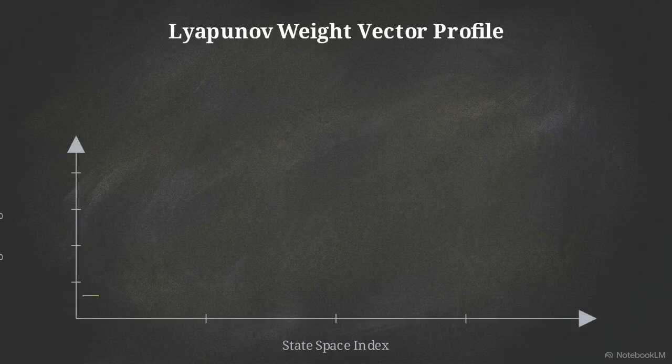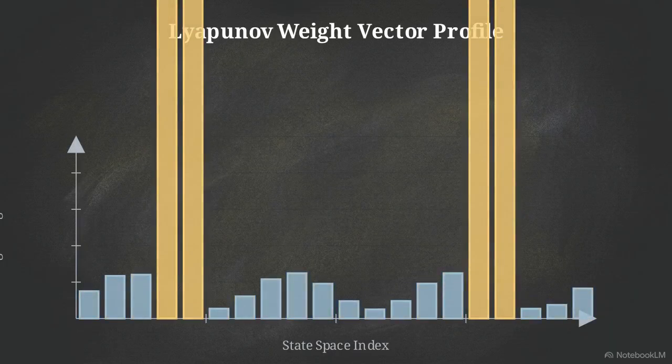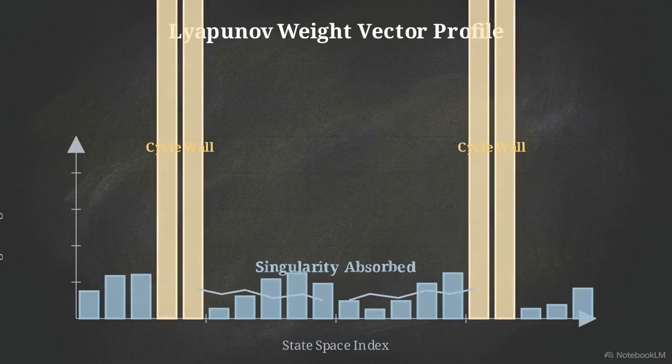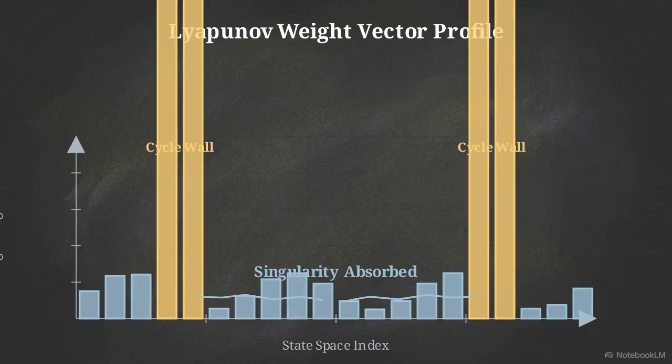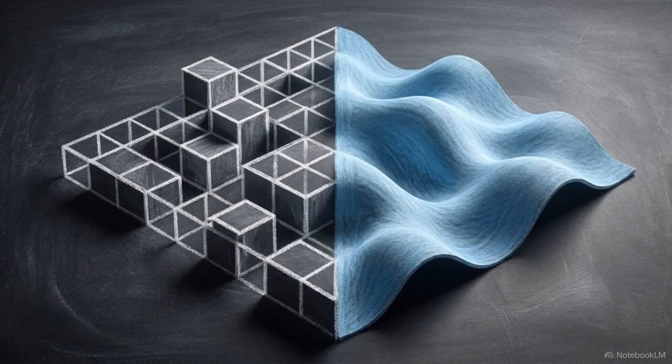On this Lyapunov weight vector profile chart, we see how the solver compensates by assigning massive localized weights to those cycle indices. As transition spikes attempt to expand, these targeted weights act as a mathematical wall, absorbing the local singularity. By decoupling these cycle nodes from the broader geometry, the essential spectral radius is kept safely below 1, preserving the global contraction certificate.